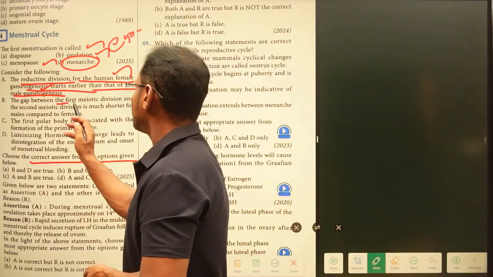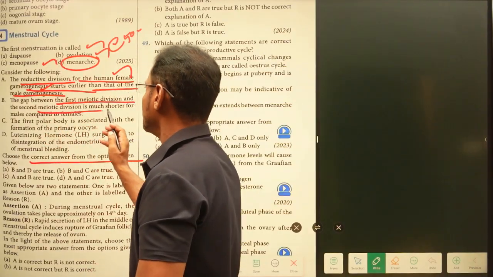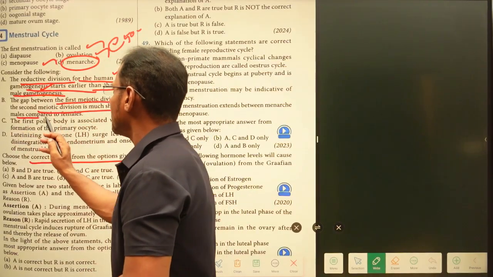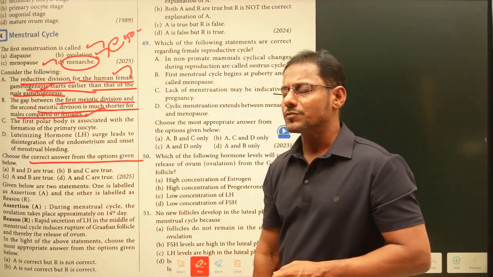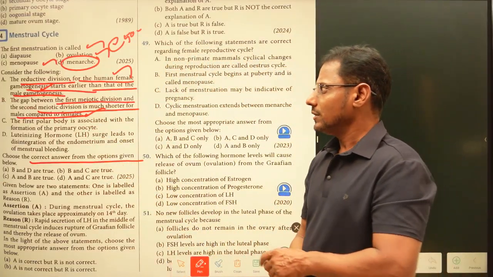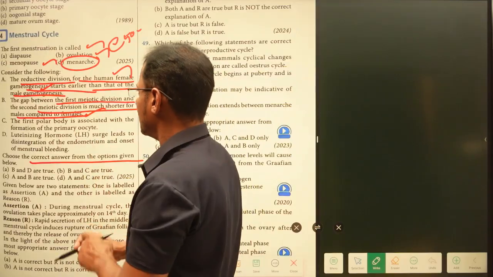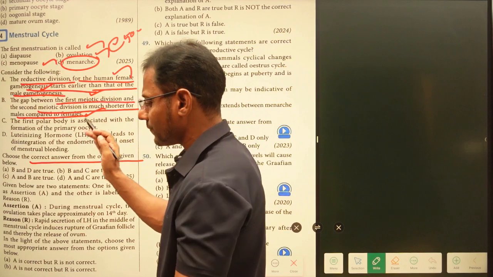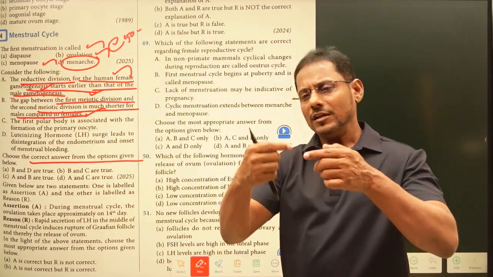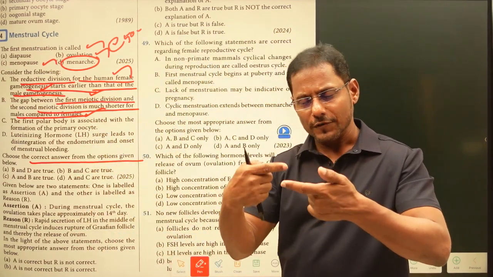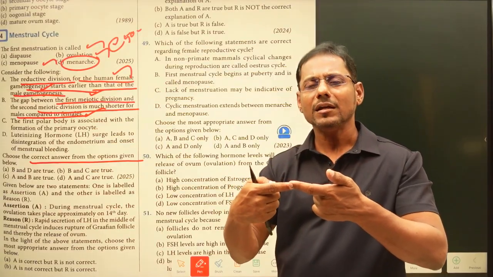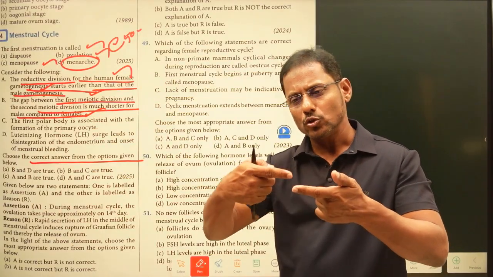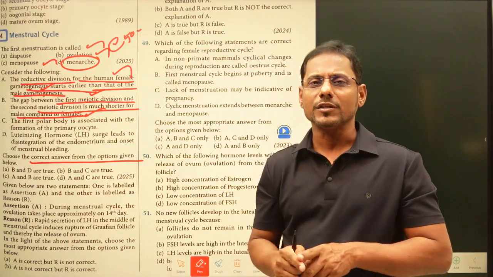The gap between the first meiotic division and the second meiotic division is much shorter for males compared to females. Yes, absolutely, this one is also right. In case of males, after the first division, the primary spermatocyte divides into secondary spermatocyte.